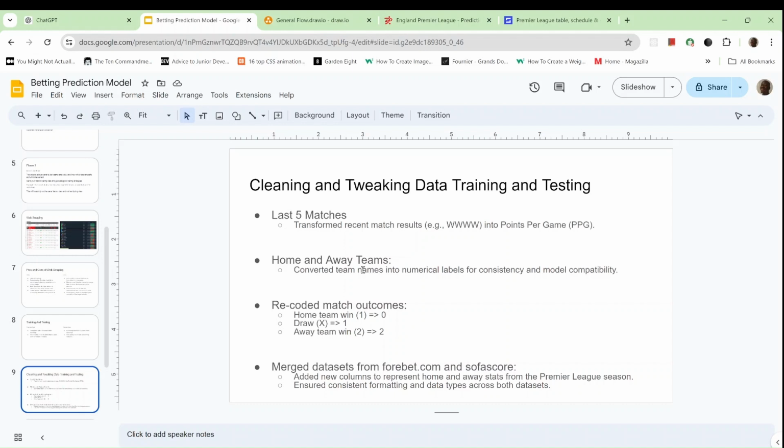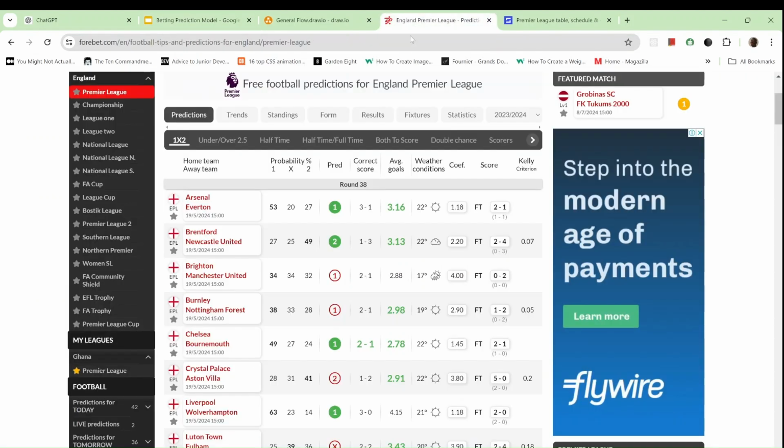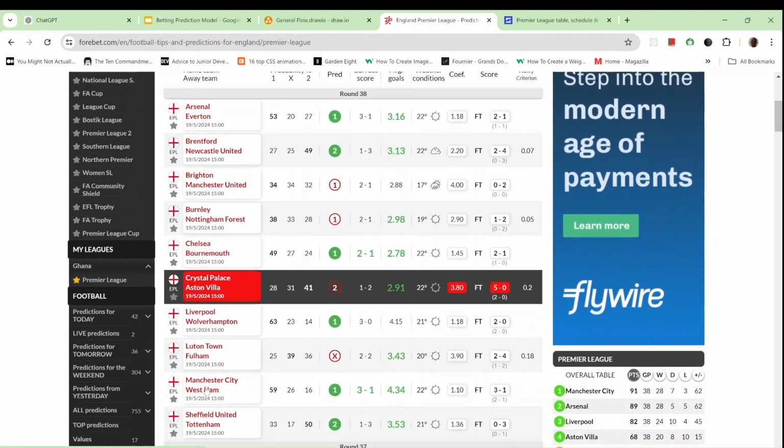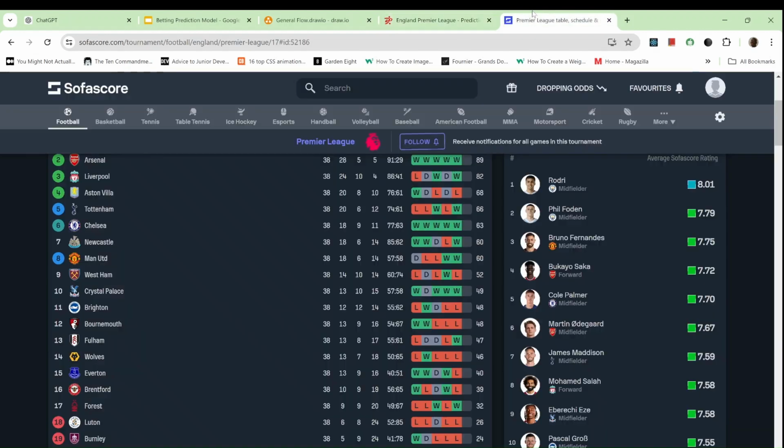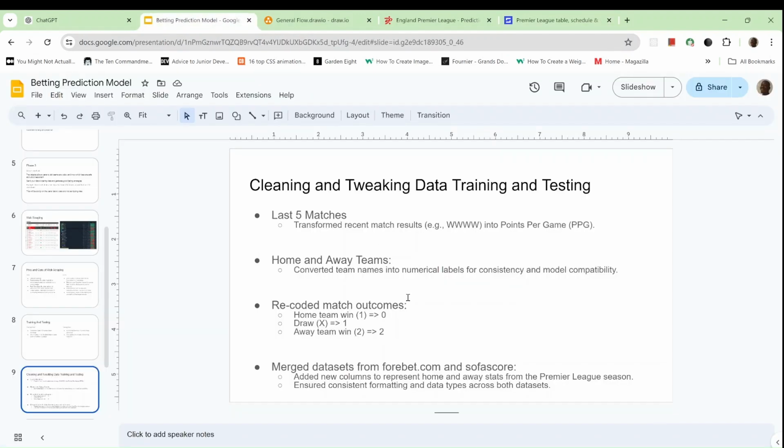We have to convert them from text to numerical values, because let's say with Forebet, we will see that Man United is called Manchester United, but in Sofascore it's called Man U. So we have to have a mapping for our text and our numerical labels, and then we have to recode this part, the X, the home, and so the home team will now become 0, the draw will become 1, the away team will become 2.